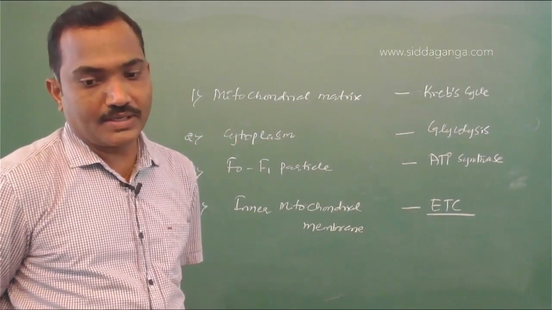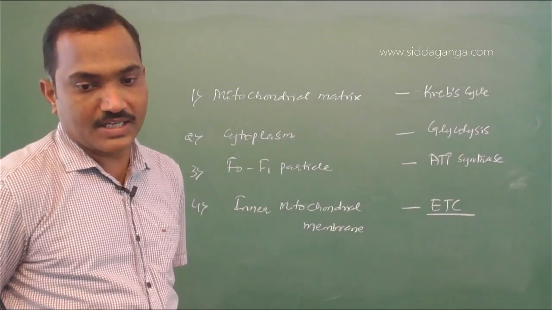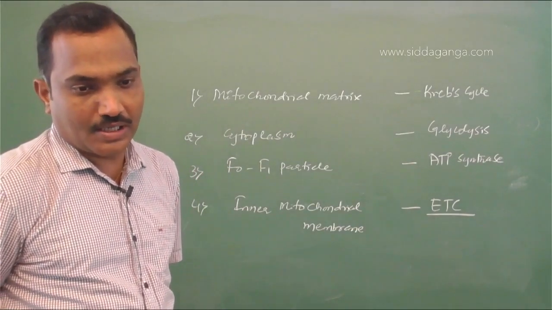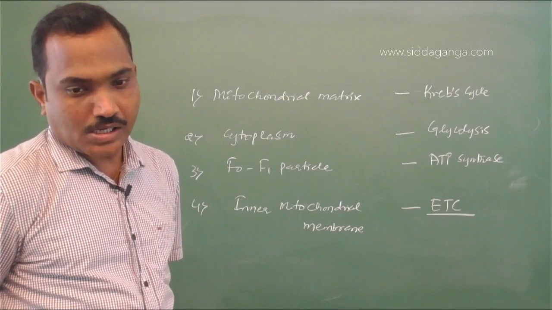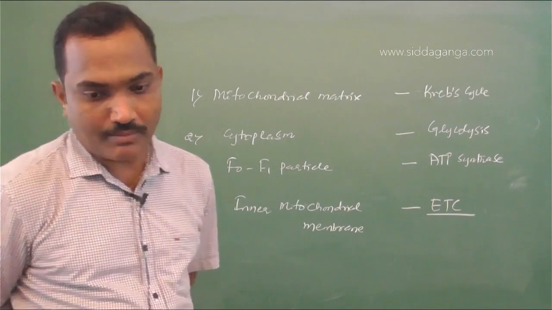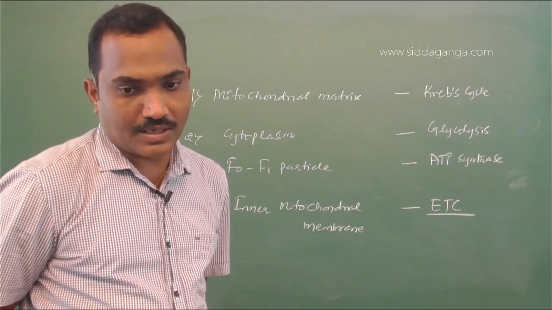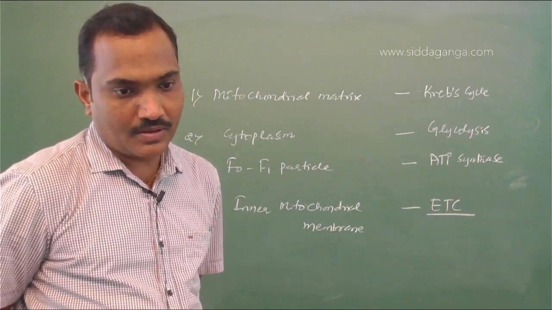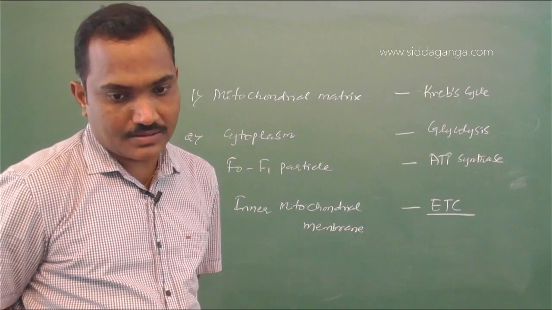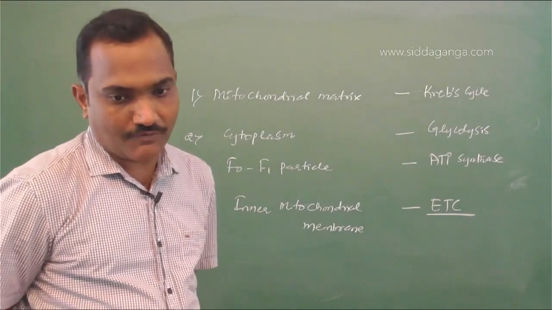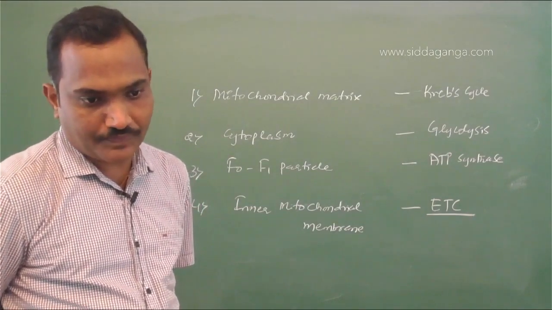So the answer: mitochondrial matrix matches with the Krebs cycle, 1 with P, cytoplasm R, and F0, F1 S.